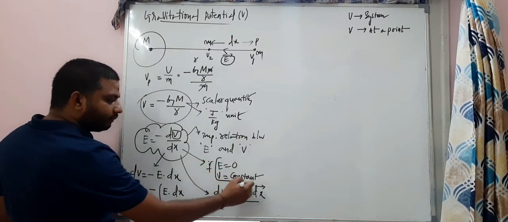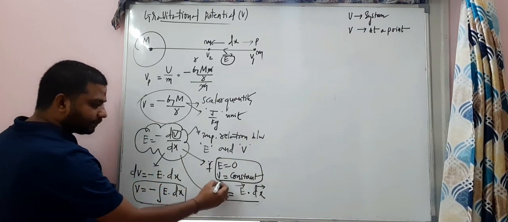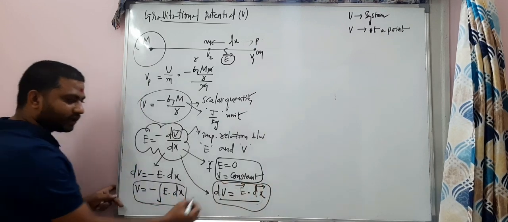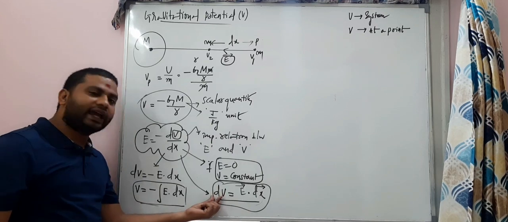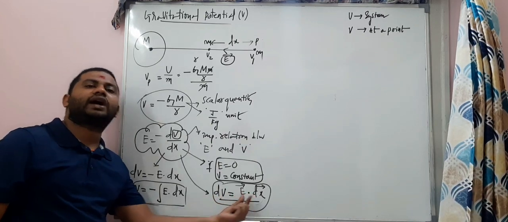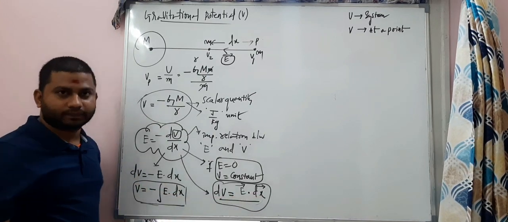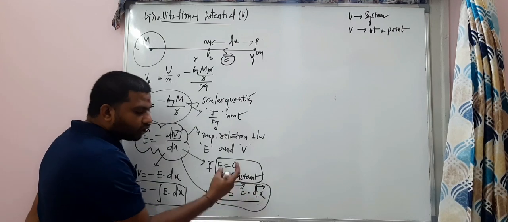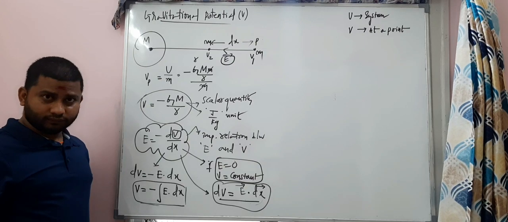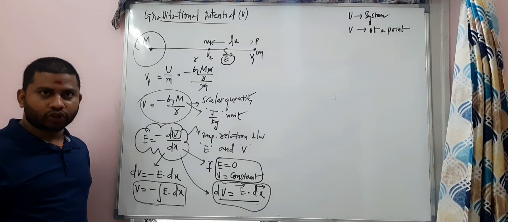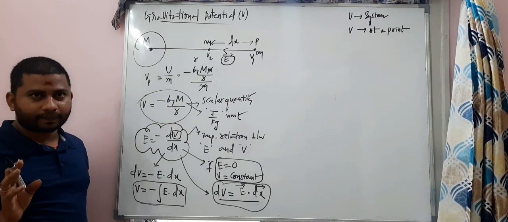So, this is one important statement, and this is another important expression. dV is a scalar, like work is equal to force into displacement. It's a scalar. It's a dot product between the two vectors, my dear student. You know how to do the dot product, right? That's it. Clear, everyone? Got the point? Shall we move to the next concept?